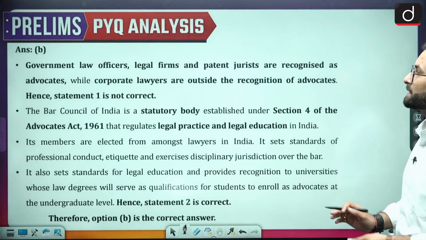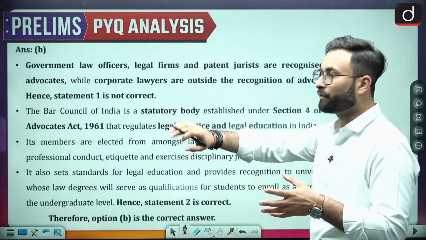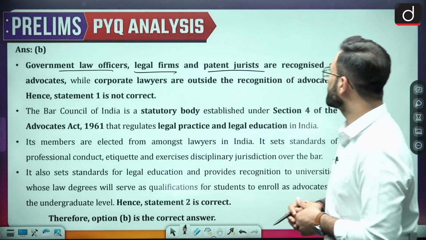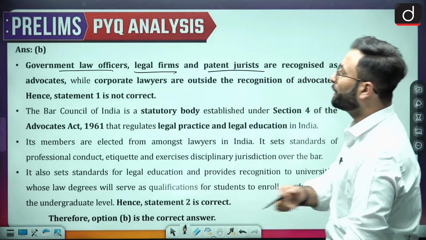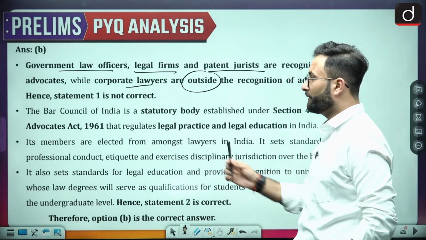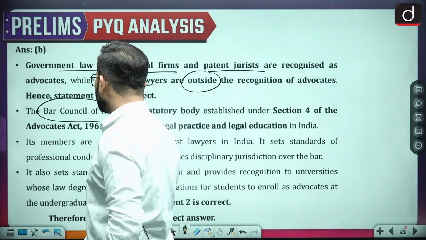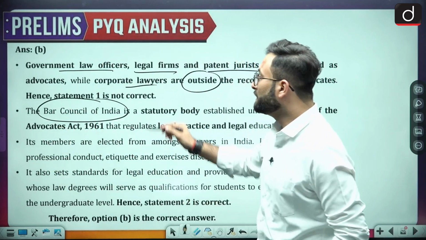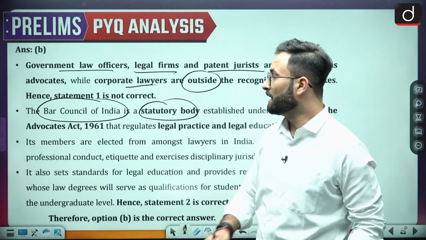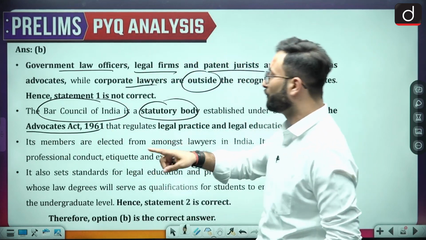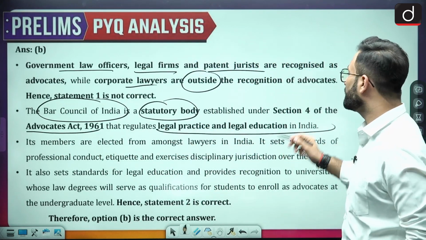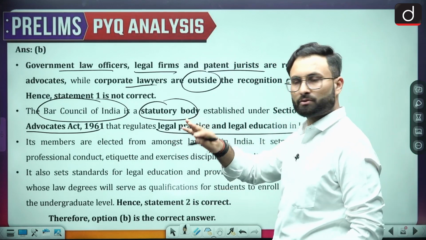Now, coming to the next part, whatever we have discussed over here has been given over here. Let's see, the government law officers, legal firms, and the patent jurists are recognized as the advocates. When we talk about the corporate lawyers, they are kept outside the recognition of the definition of advocates. Okay, when we talk about the Bar Council of India, as I told you, that becomes important. So here some fact is written. This is a statutory body because it came through the Advocates Act. Okay, so we have the Advocates Act 1961 through which the Bar Council of India was made, and that regulates the legal practice and the legal education in India. So that is how you can solve the question.